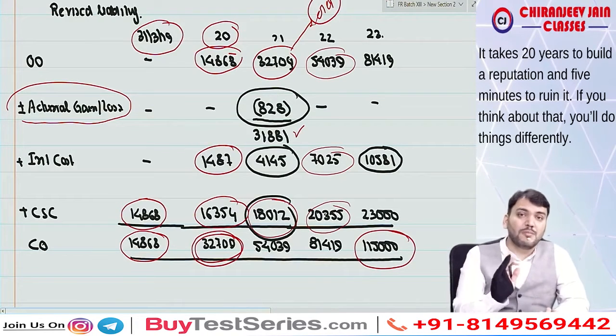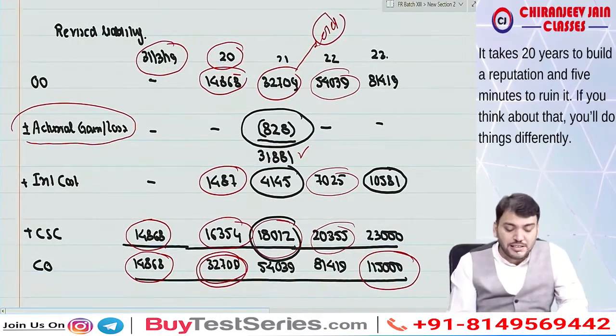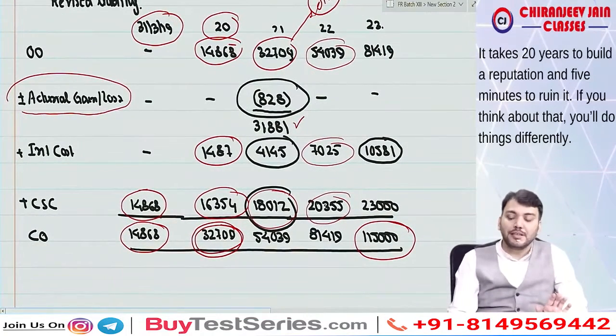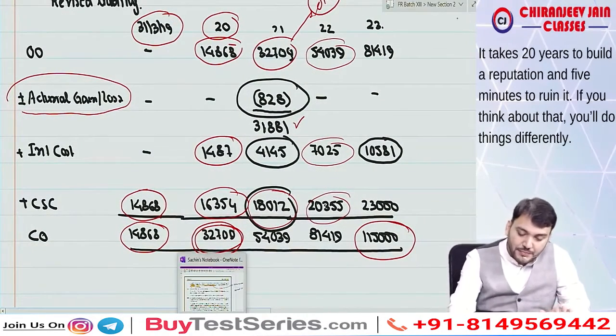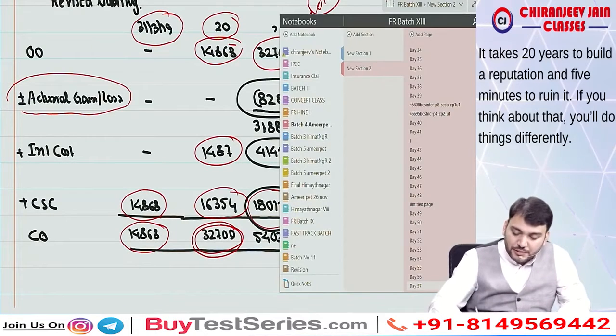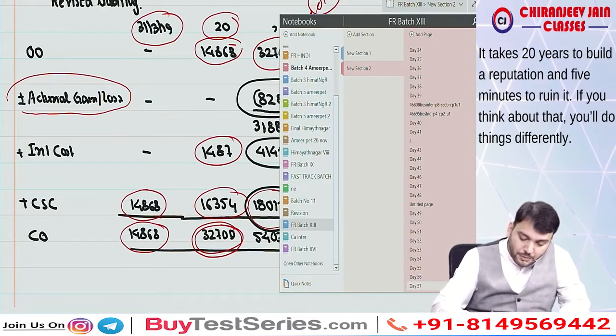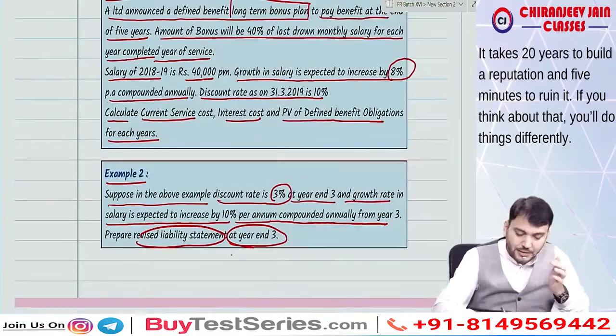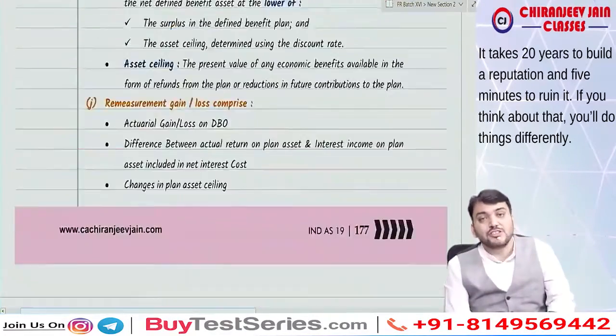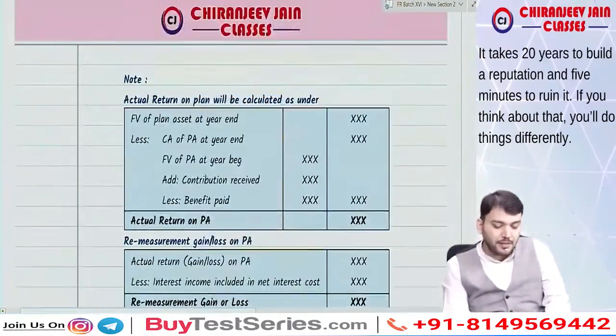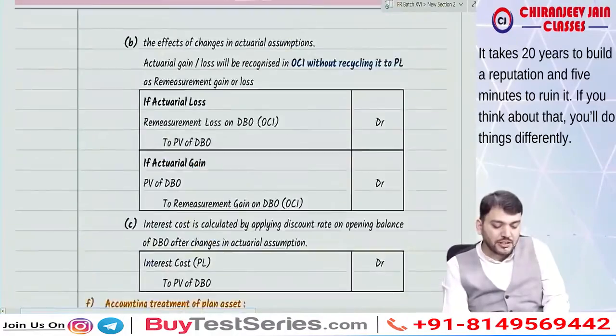So I hope now you have understood the meaning of actuarial gain or loss. Yes, sir, we have understood. I hope you have understood these two questions.